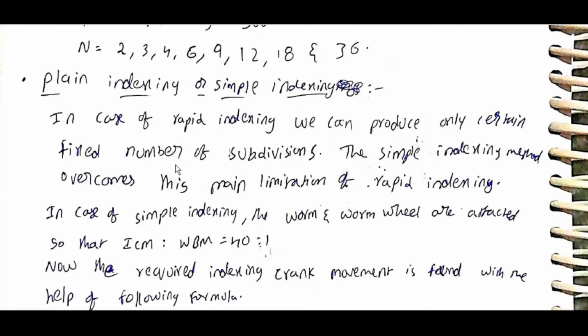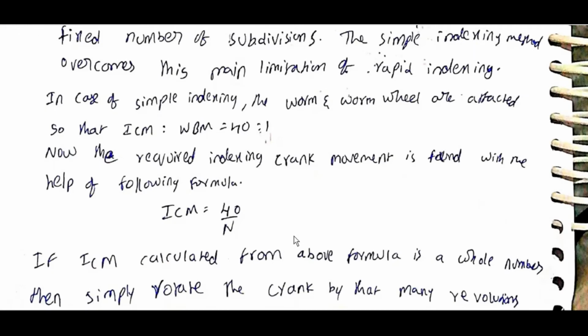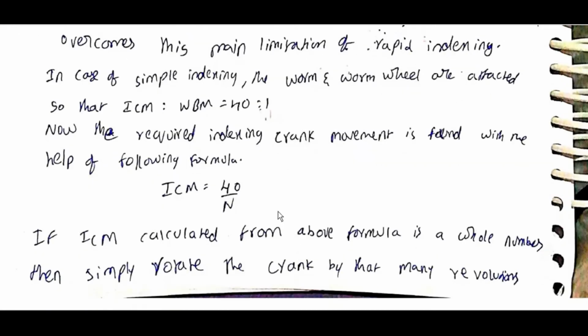The simple indexing method overcomes this main limitation of rapid indexing. In simple indexing, the worm and worm wheel are attached so that ICM to WBM is equal to 40 is to 1. Now the required indexing crank movement is found with the help of the following formula. ICM is equal to 40 by N.